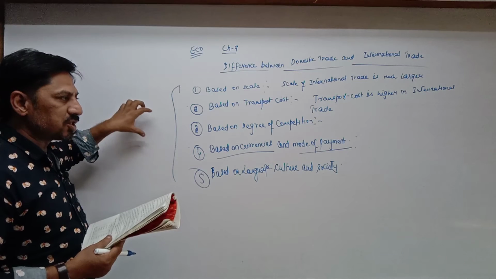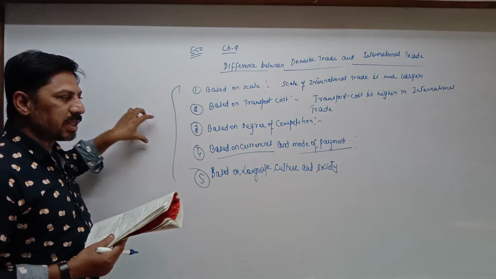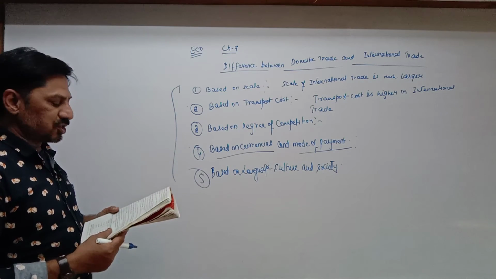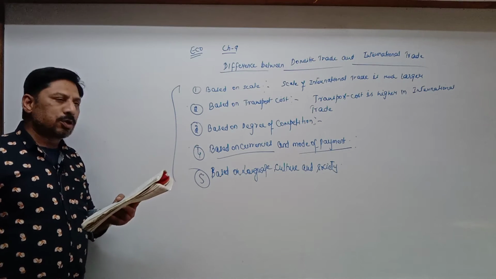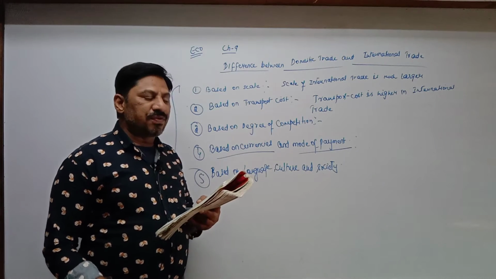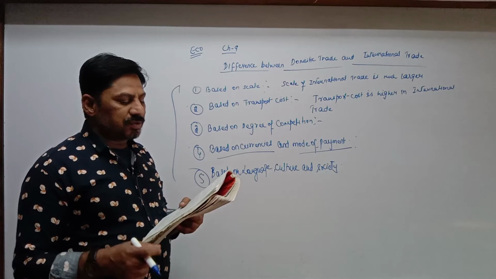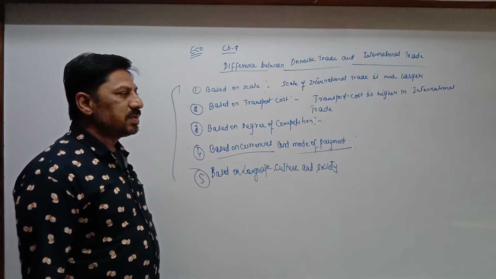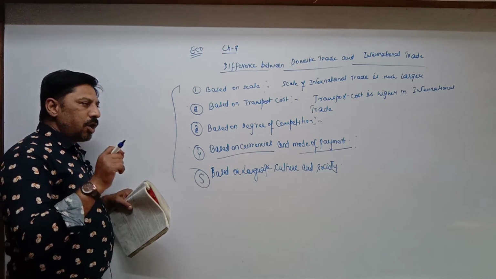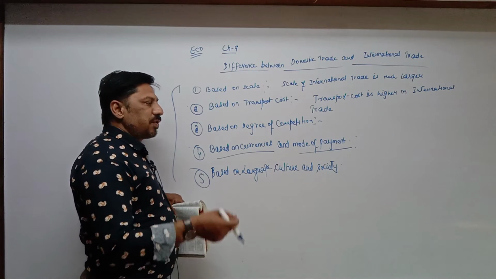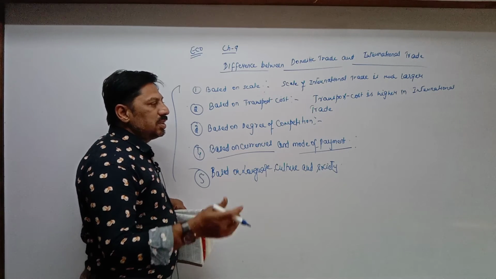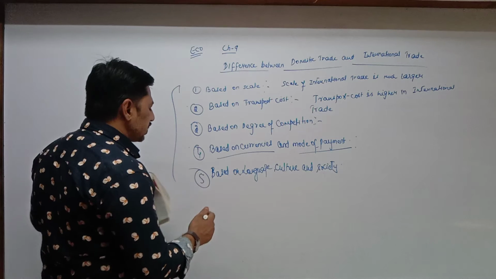They are well acquainted with the preferences, importance, taste, likes and dislikes of India's customers. They know what Indian customers want, and according to that they are able to produce the products. But these aspects are different in different countries of the world, and hence it is more difficult to satisfy buyers. In simple language, you have to write 2 lines for the 6th point based on consumer satisfaction: it is not difficult to satisfy consumers in case of domestic trade, but it becomes difficult to satisfy consumers in international trade. So this point is an easy one, based on consumer satisfaction.